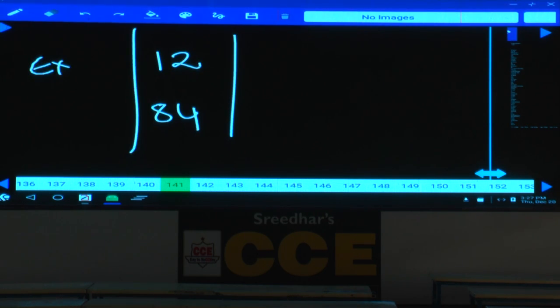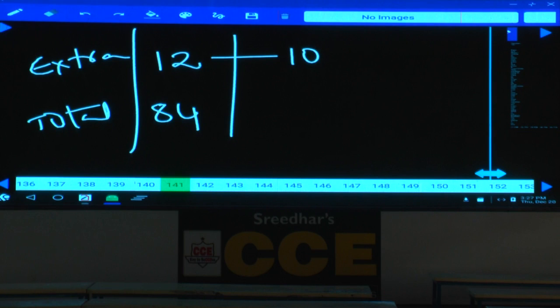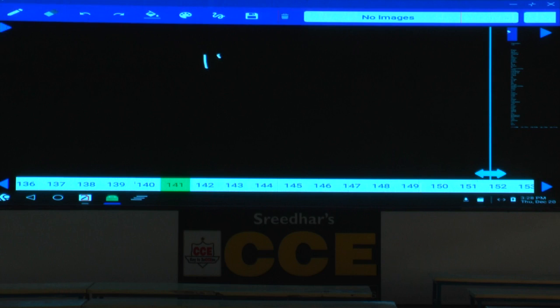This is the extra distance covered by the second person, and this is the total distance covered by both persons. What is the extra distance covered by the second person overall? 1 or 2. If 12 becomes 1 or 2, 84 becomes how much? Got it?